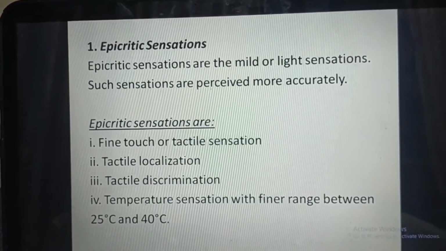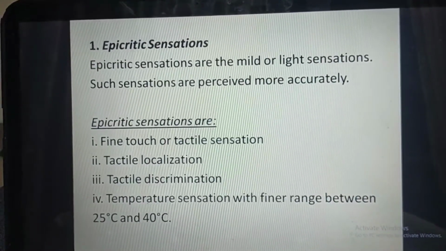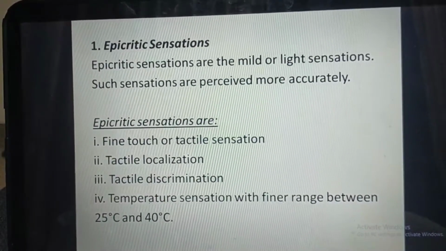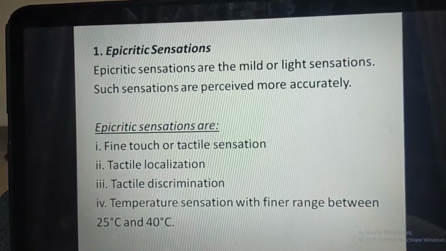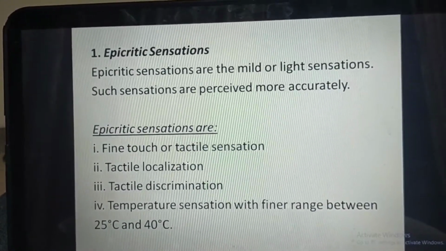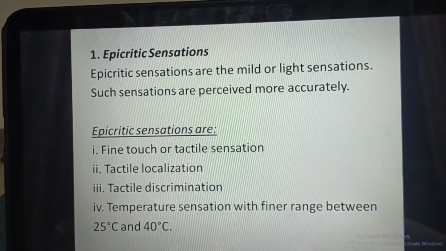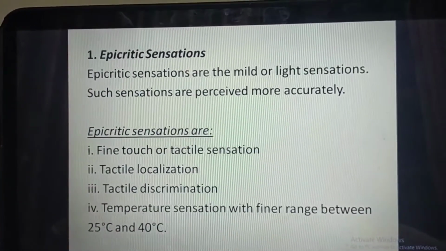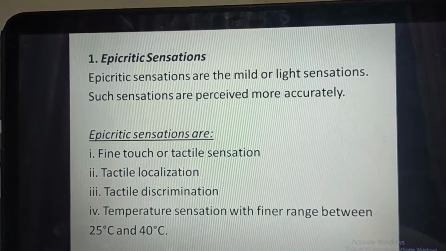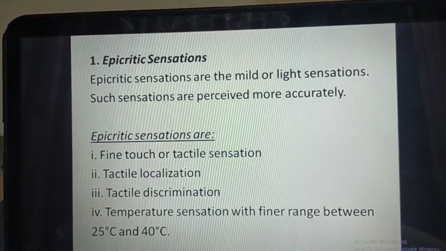These epicritic sensations are, first, fine touch or tactile sensation. Tactile sensation means that which is connected to the sense of touch. Second is tactile localization, which is an individual's ability to accurately identify the site of tactile stimulation.